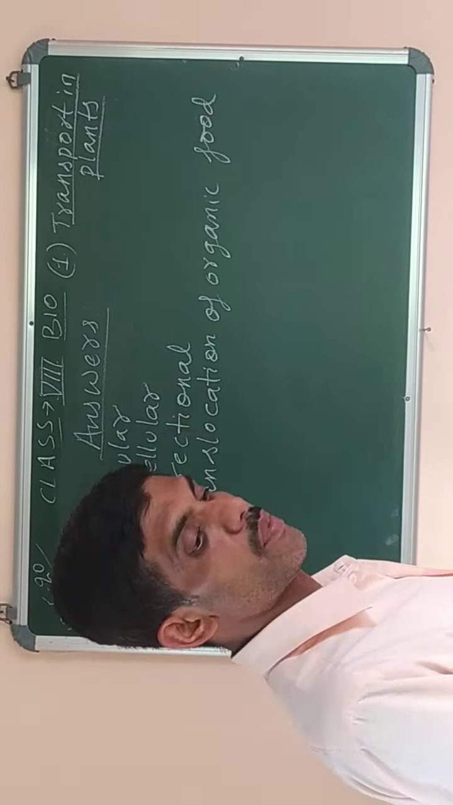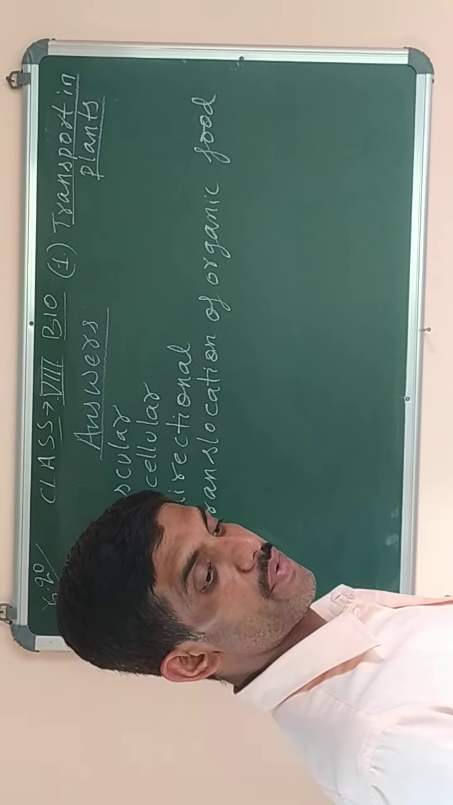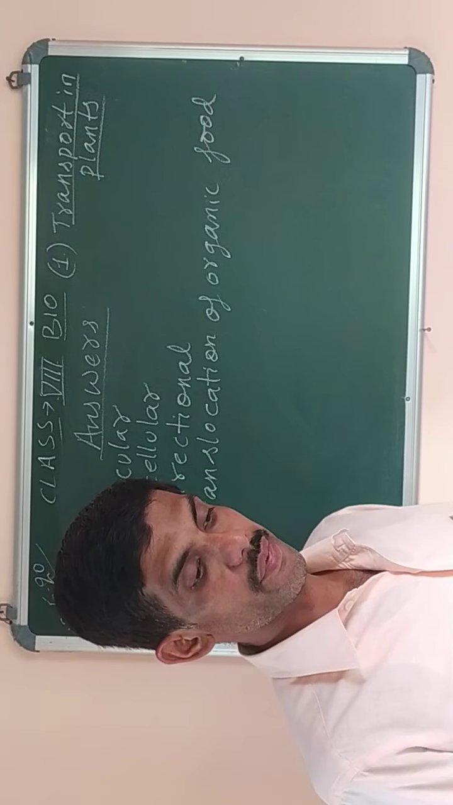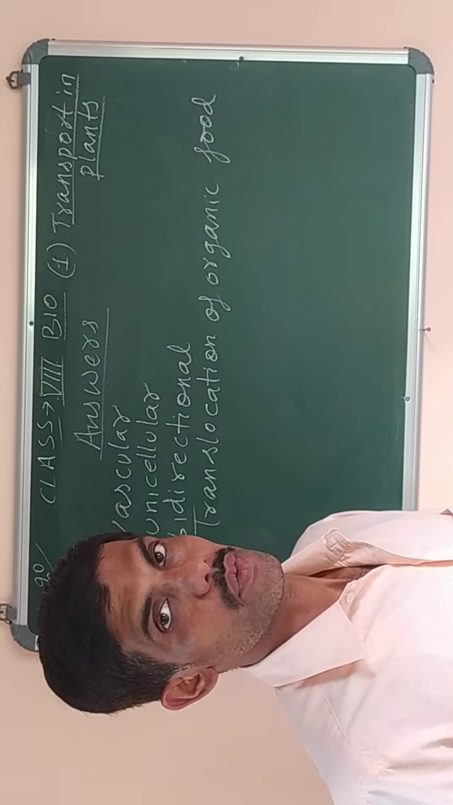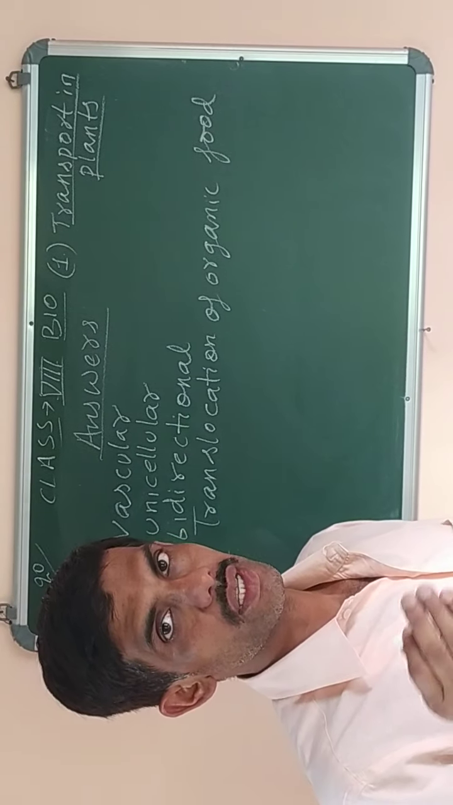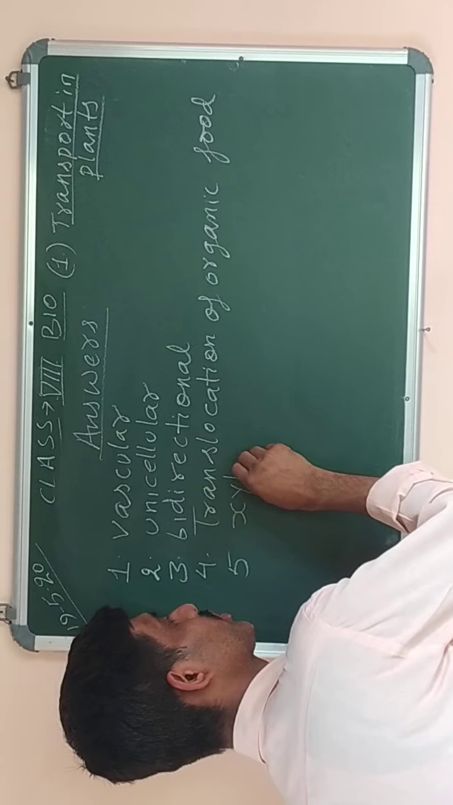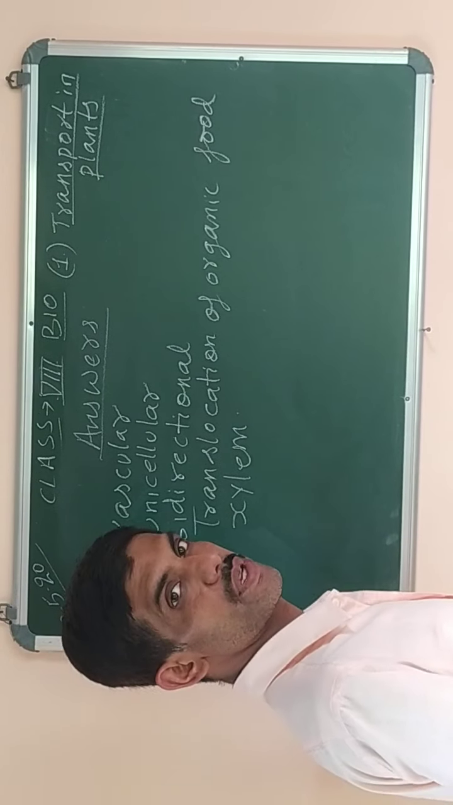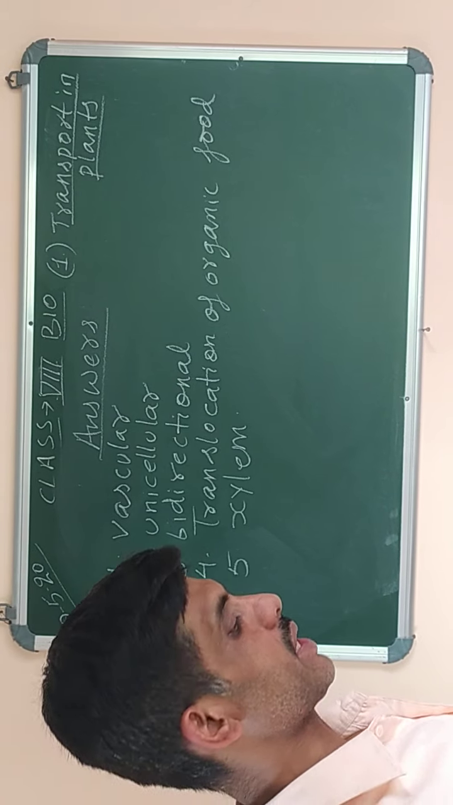And the last question, number 5, was: tracheids and vessels are the elements of xylem or phloem. Where are they found? If you remember, tracheids and vessels, both of them are elements of xylem. So the correct choice is xylem, not phloem. Phloem is not made up of tracheids and vessels. So this way we have completed the number 1 answers.